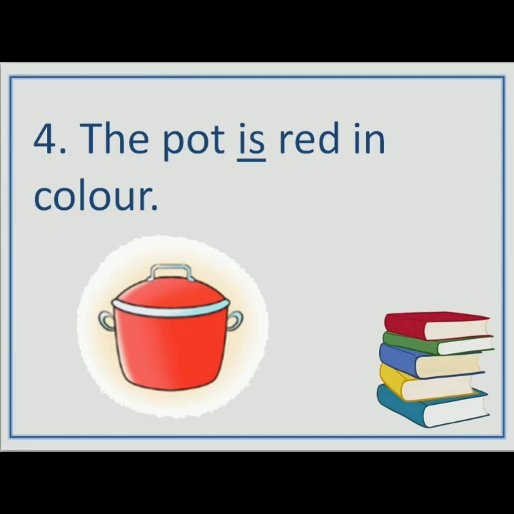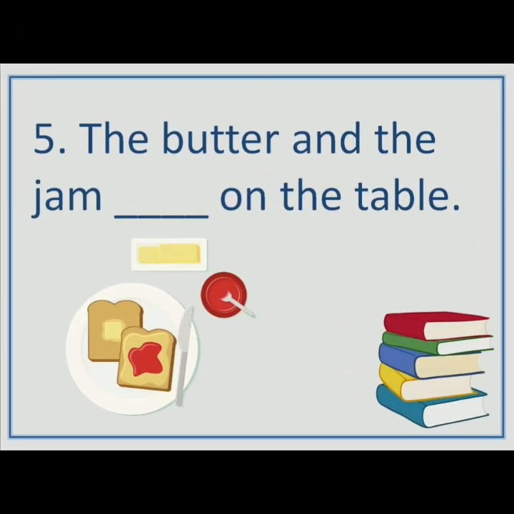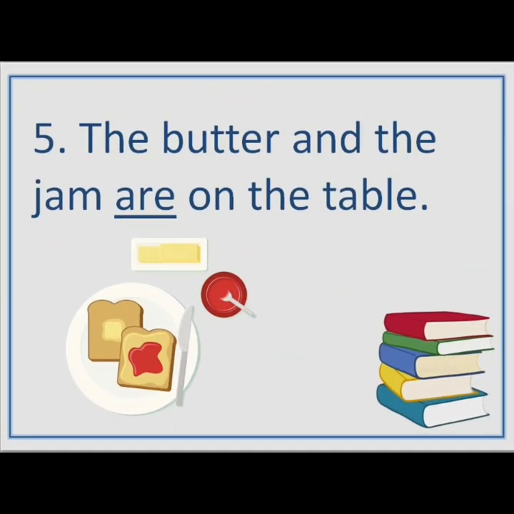And the last sentence is The butter and the jam dash on the table. In this sentence, it shows that there are two things kept on the table. So, when we talk about more than one thing, we use the word are. Therefore, the right answer here will be the butter and the jam are on the table.